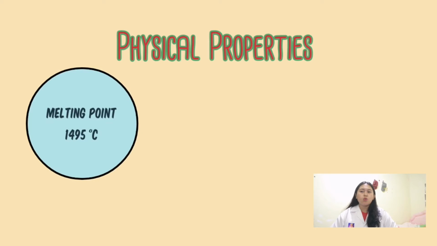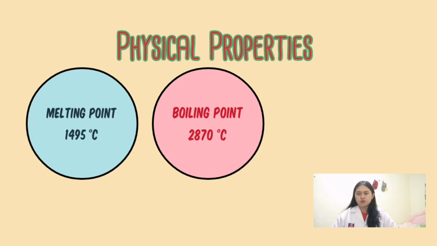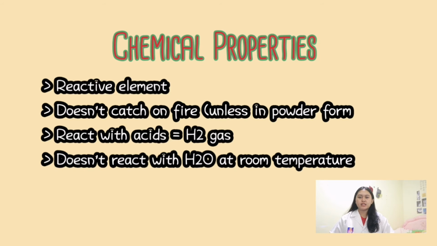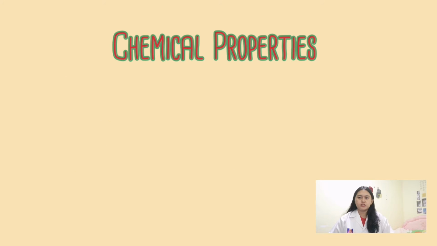Cobalt's melting point is 1495 degrees Celsius with a boiling point of 2870 degrees Celsius, and the density is 8.9 gram per cubic centimeter. Cobalt is somewhat of a reactive element. It combines with oxygen in the air but does not catch on fire and burn unless it is in powder form. Cobalt has the ability to react with most acids to produce hydrogen gas. However, cobalt doesn't react with water at room temperature.